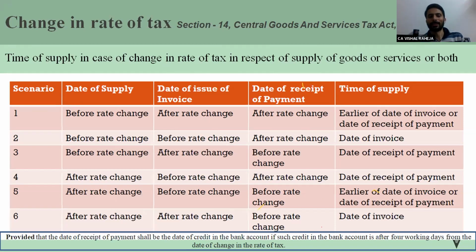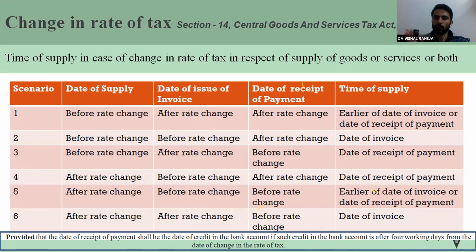For example, let us understand: the rule has been changed on 1st of January. The rate of tax on the footwear industry has been increased from 5 to 12. Now the cutoff date is 1st of January. I have made the supply on 31st of December. The invoice has been raised on 31st of December, but the payment would be received after 31st of December. In that situation, how to determine the time of supply?